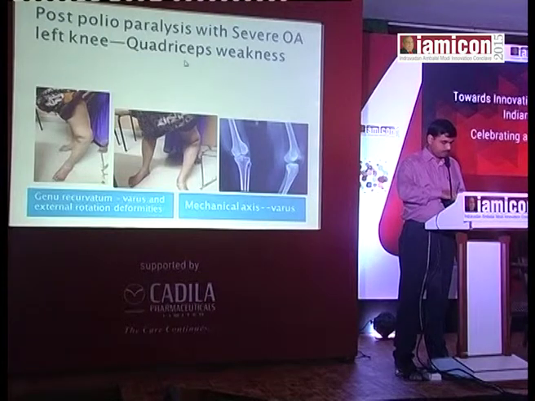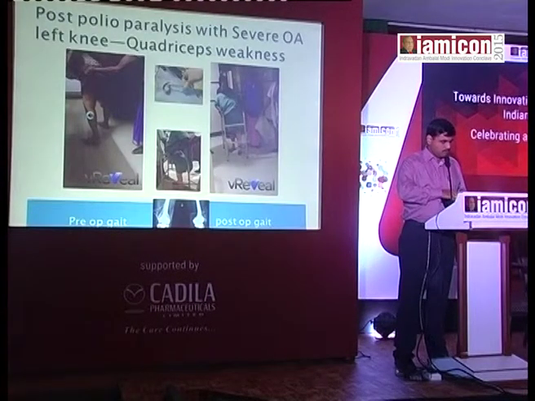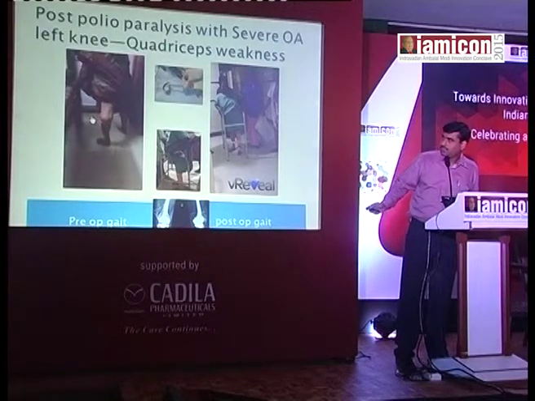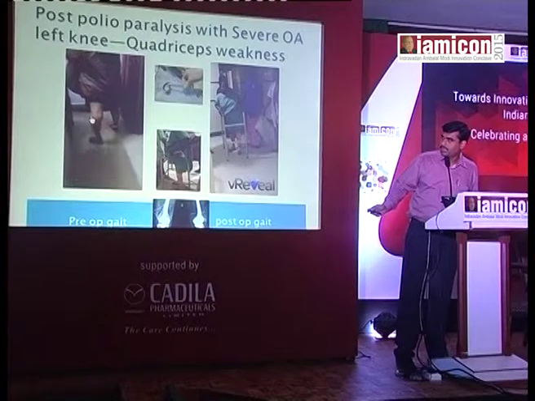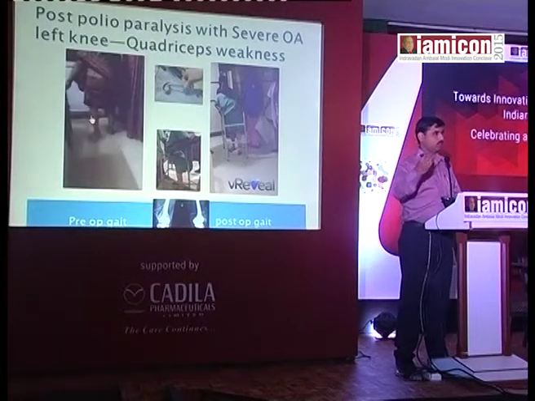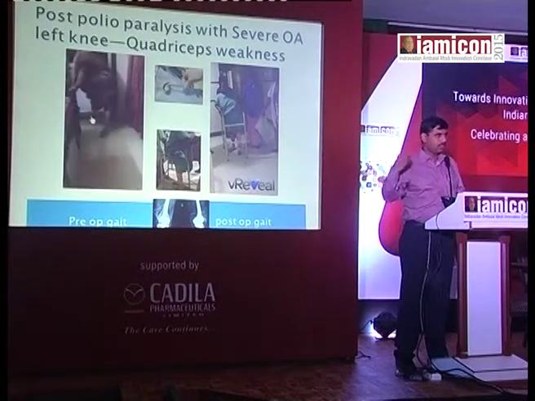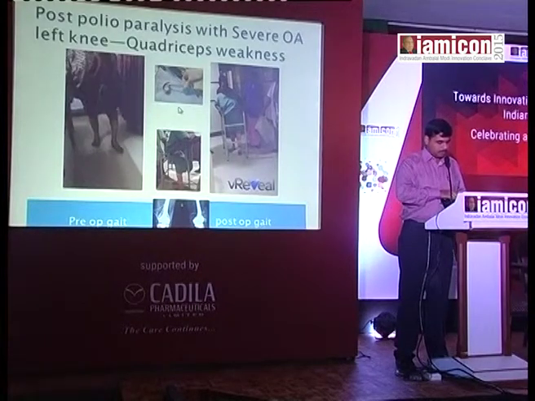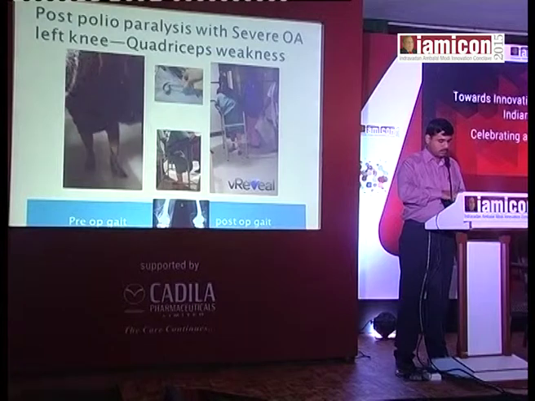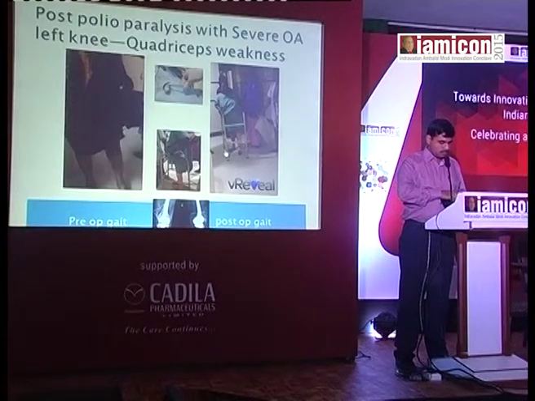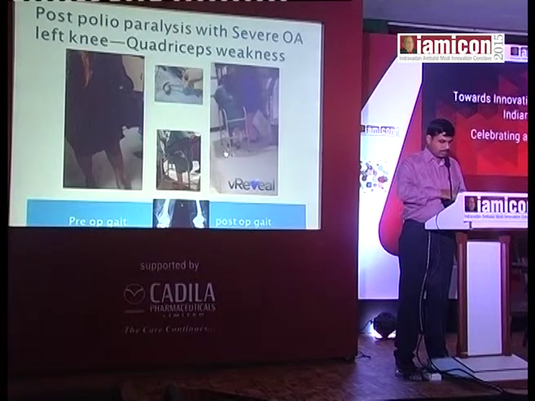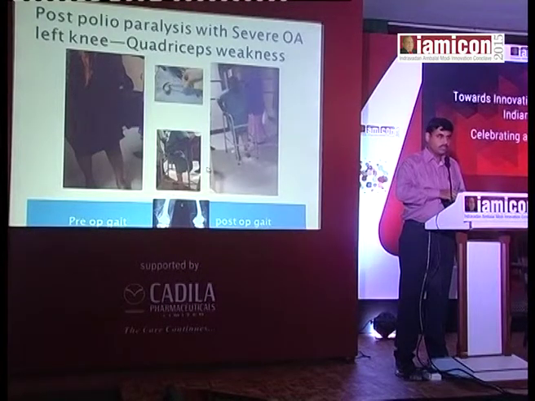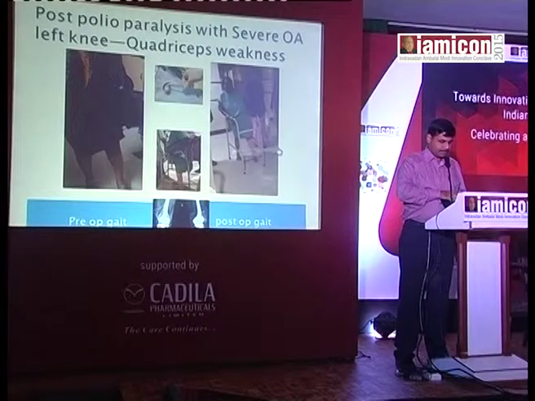For example, we can see the gait, and posteriorly we can see the tibial condyle jutting out through the posterior soft tissues. That was the degree of deformity. So we need to use a special prosthesis like a link prosthesis. After that, the patient had a very straight knee and she was able to walk immediately in the immediate post-operative period.